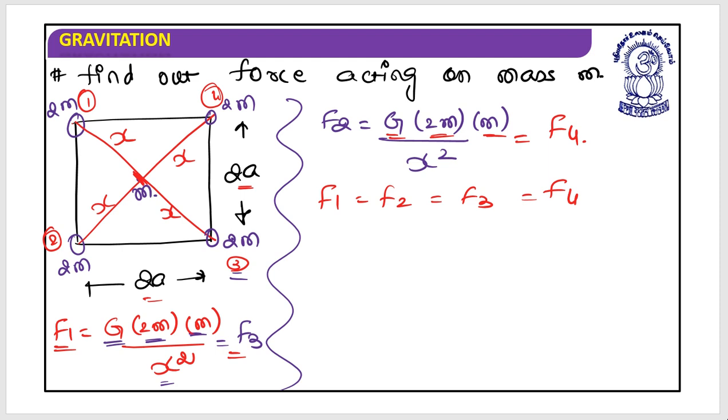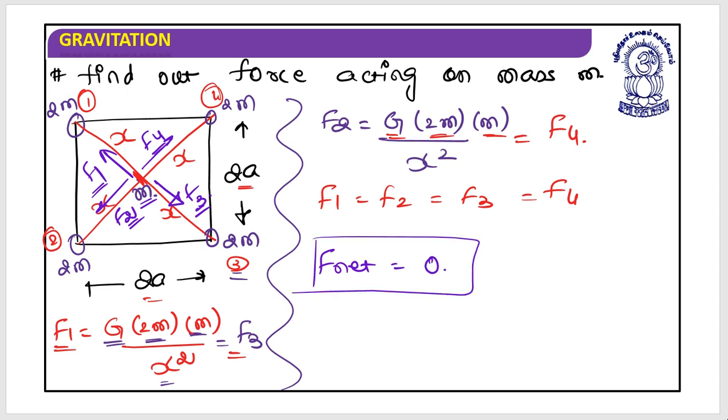When these are all equal in magnitude, let's focus on the directions. If I try to get the directions, this m will be attracted by this. This is the force due to the first, and this is the force due to the third. This is the force due to the fourth, and this is the force due to the second. If you observe this very carefully, this F1 will nullify the F3, and this F2 will nullify F4. So this F net would be 0. That's it. I hope this is clear. Is it clear?